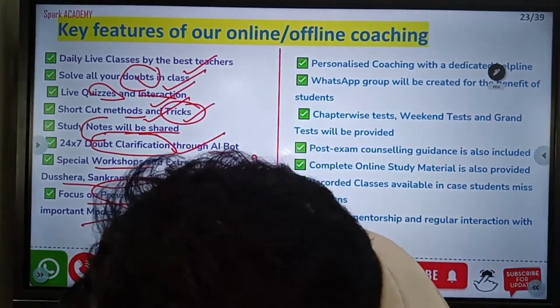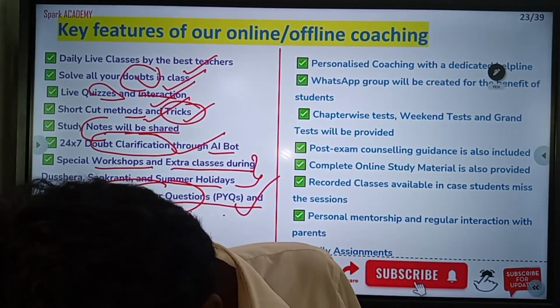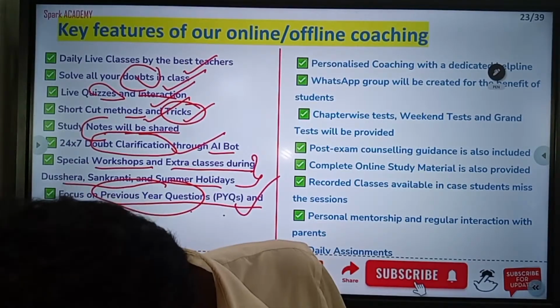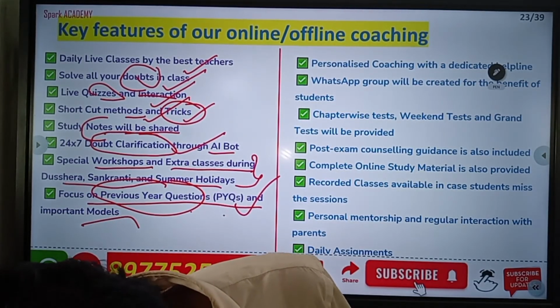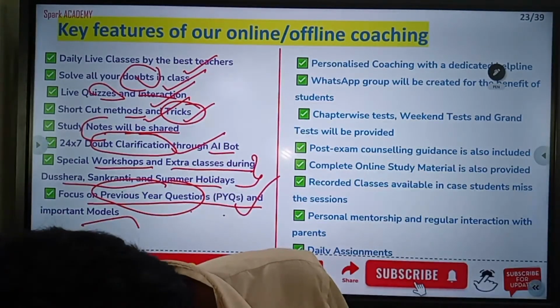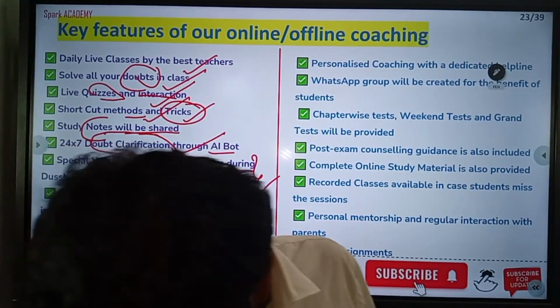So very important. Yes, any question? Chaitu, any questions now? Please ask your doubts regarding admissions, regarding subjects.